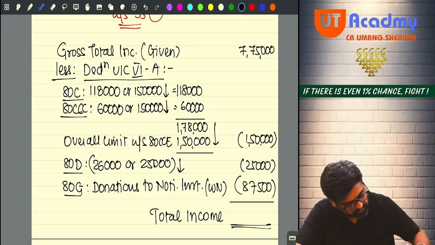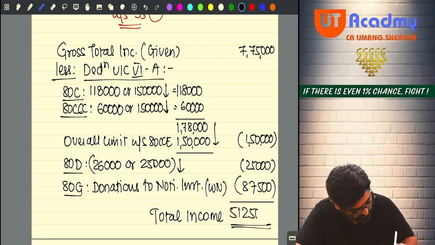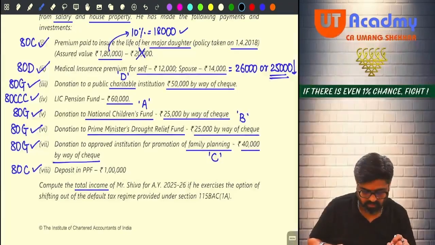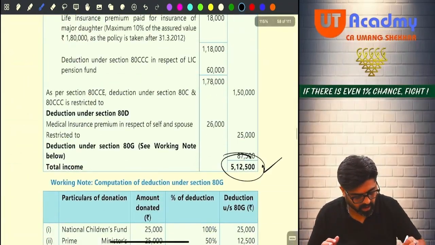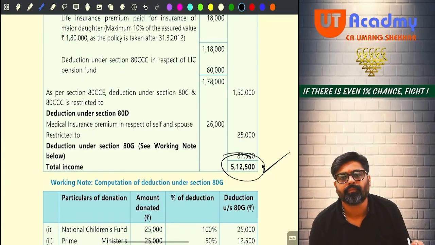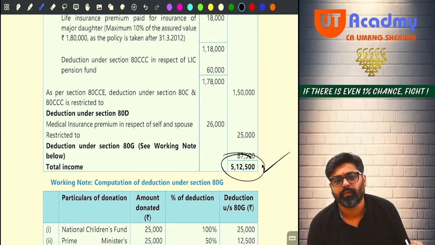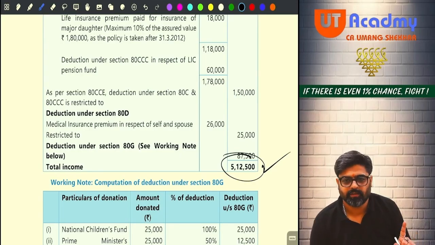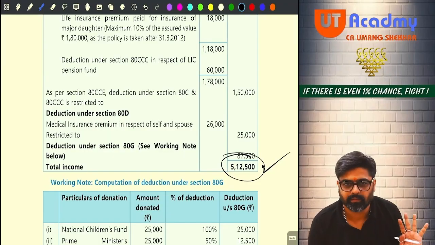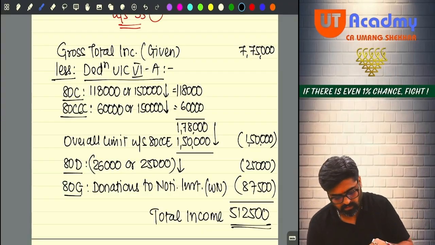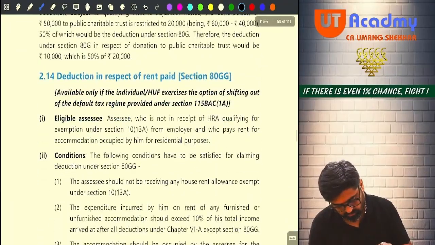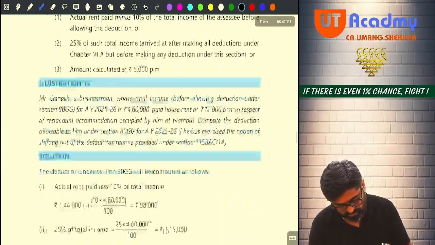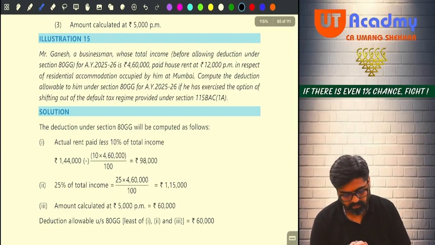Now 80G, you will write 87,500 over here from working note. Now do you have 7,75,000? Yes. Minus 1,50,000 minus 25,000 minus 87,500 will give you 5,12,500. This is the right choice, baby. So both of you, one mistake each. Mark that mistake, don't do it again. Okay? Very good. Now let's come to the next question. 80GG done. Yes. Come to question number 15.